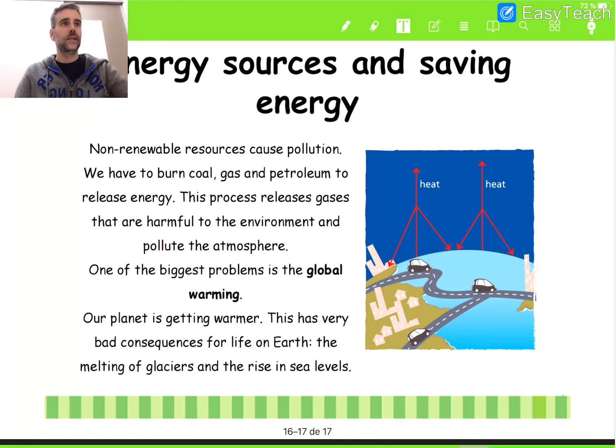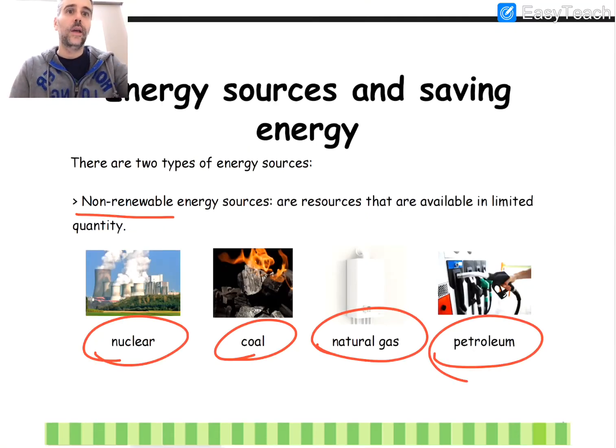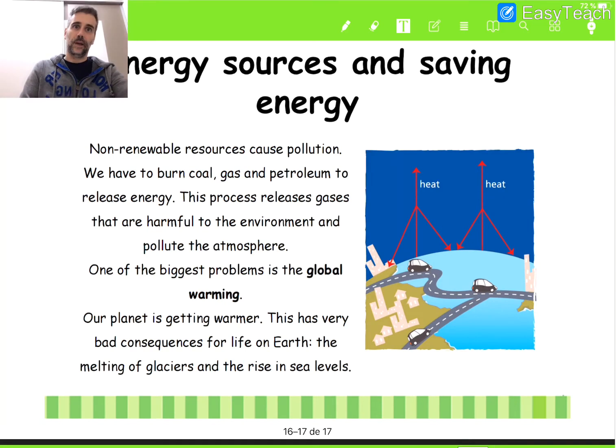Okay, imagine the coal, for instance. When we burn the coal, we are emitting pollution to the earth. The same happens with the natural gas, the nuclear, and the petroleum. So they pollute our planet.